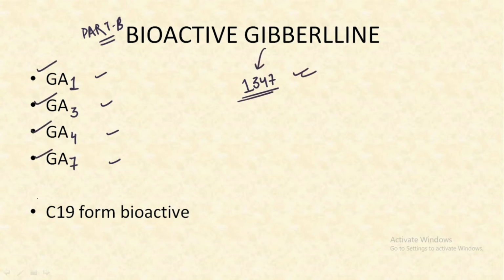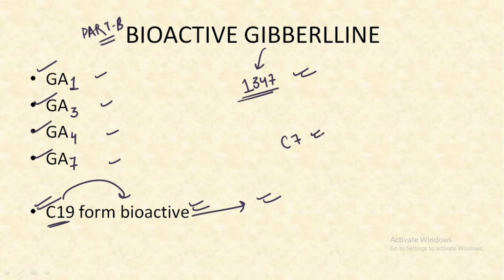All of them are C19 in nature, and C19 are the ones that are bioactive, and these are the plant hormones that are potent for performing the functions. And why are they called bioactive? Because in all these gibberellic acids, the carboxyl group at the C7 is a feature of the biologically active gibberellins.